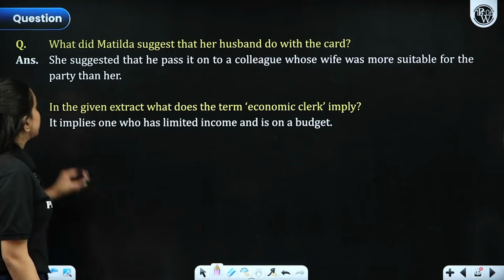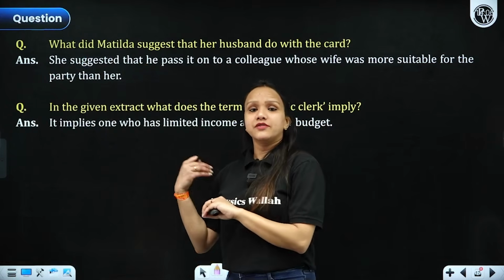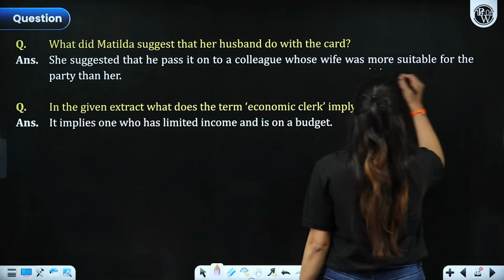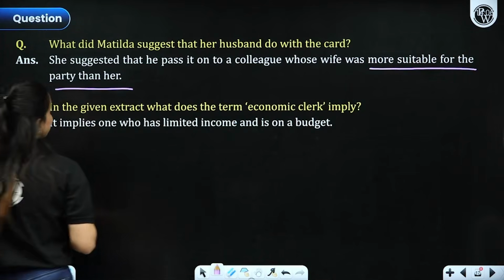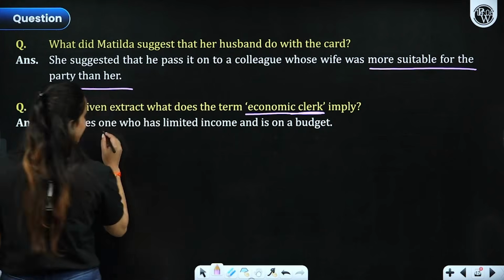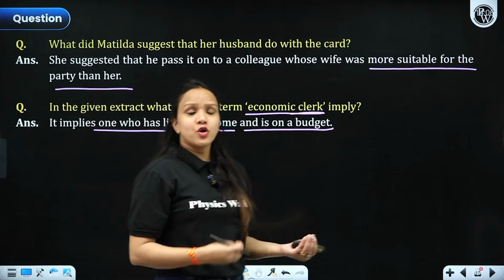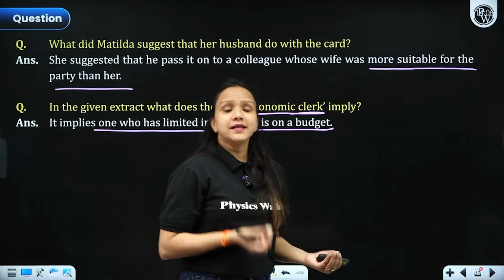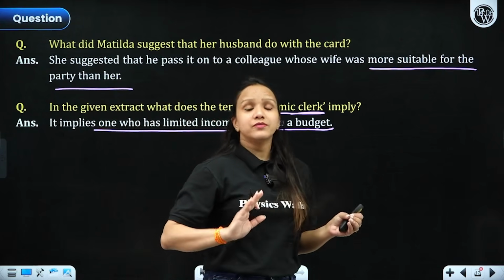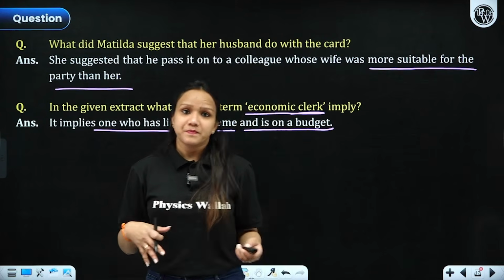Now, next question. What did Matilda suggest that her husband do with the card? She suggested he give it to some other colleague whose wife is more beautiful than her and more suitable for it, right? In the given extract, what is the term economical clerk? Economical implies one who has limited income and is just on a budget, who is just earning in order to meet the levels of subsistence, right? Hand to mouth, you really understand, right? But one cannot make much expenditure on buying luxurious and lavish items.